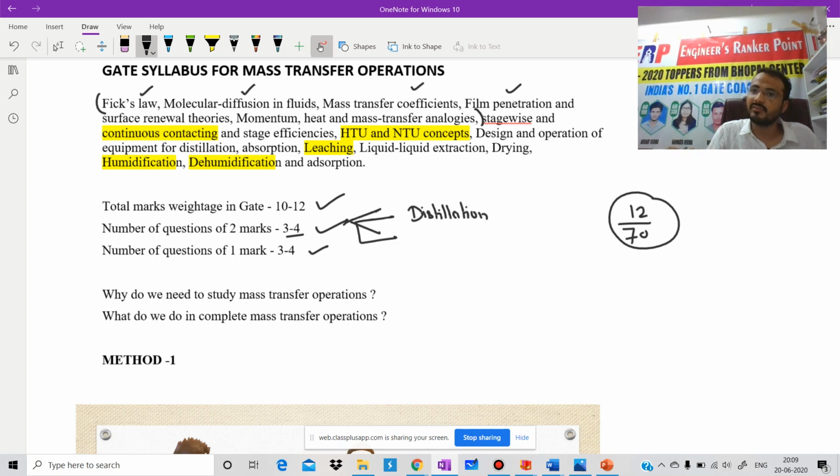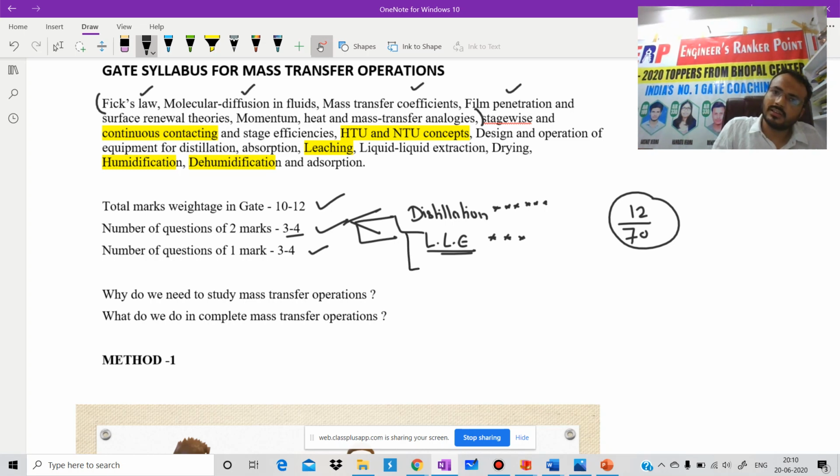We will discuss it at the time of distillation, but it is a very important topic. Second one is liquid extraction. From liquid extraction, each and every year you will get a 2 marks question. Again, it is a very important concept.